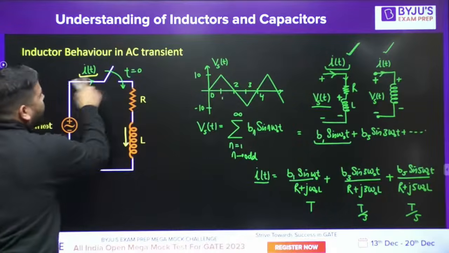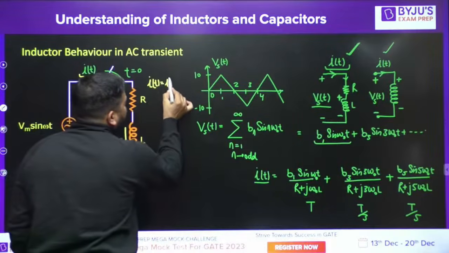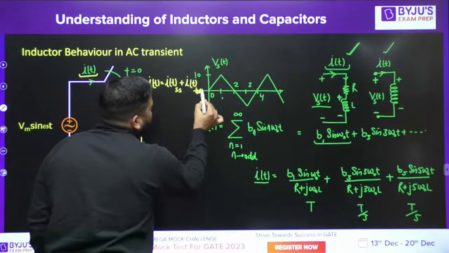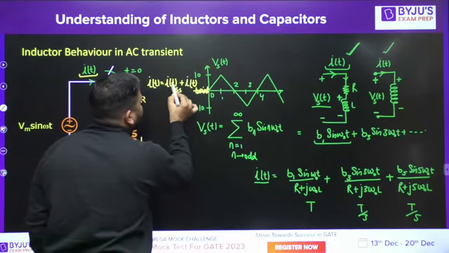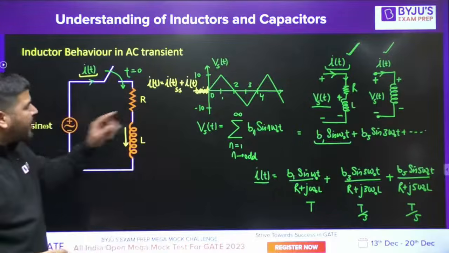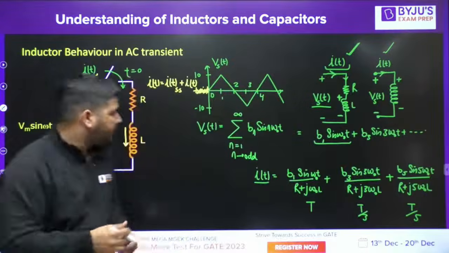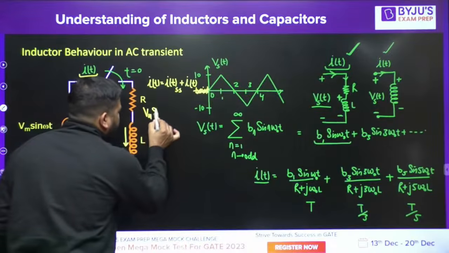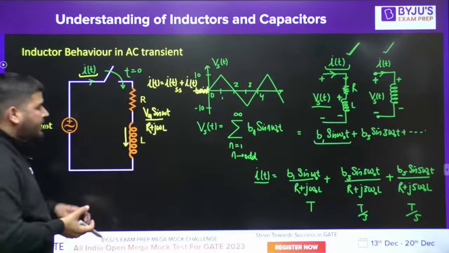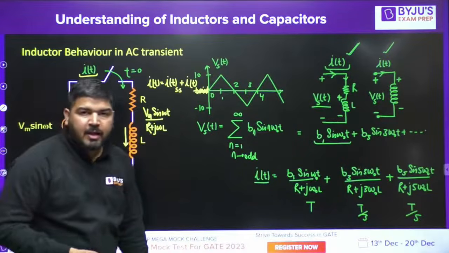So as soon as you close the switch, this current IT will have two parts: one is IT steady state and another one is IT transient. Now how to calculate the steady state part? It is very easy. Using network theory, the steady state part will be Vm sine omega t divided by R plus j omega L, because under steady state the inductor behaves like reactance j omega L. So the total impedance of this path is R plus j omega L, and you can calculate this current.